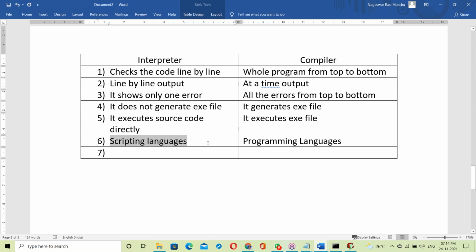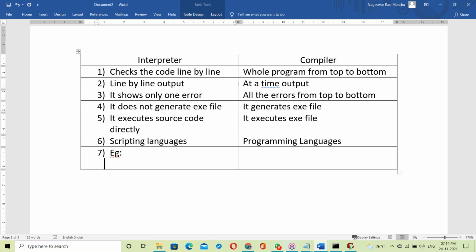All the scripting languages are interpreter based. All the programming languages are compiler based. So interpreter-based languages are called scripting languages, and compiler-based ones are called programming languages. For scripting language examples, the best example is Python. Python is a scripting language.